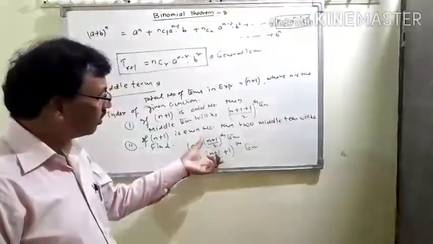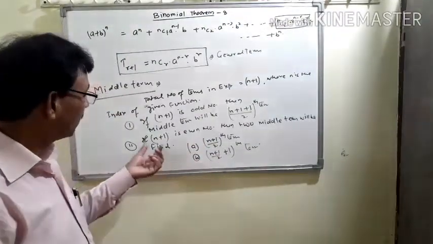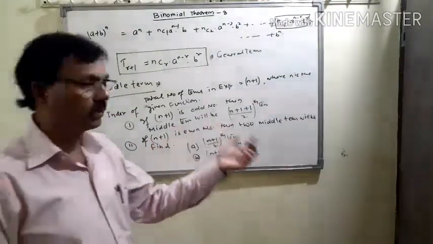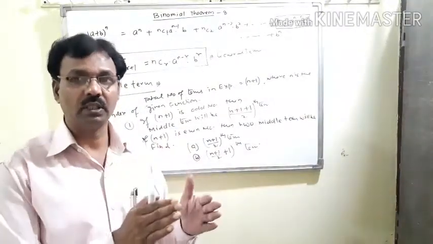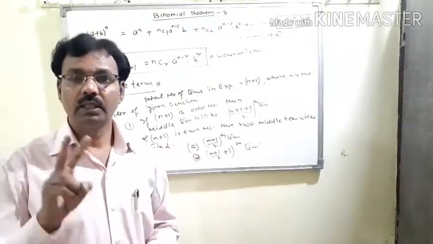Two middle terms will be found if n plus 1 is an even number. That means if the total number of terms in the expansion is even, there will be two middle terms.